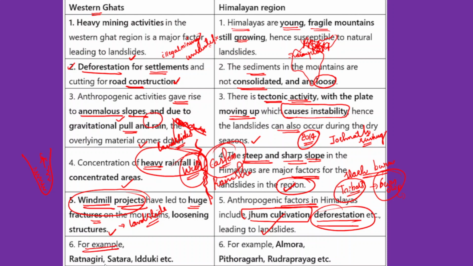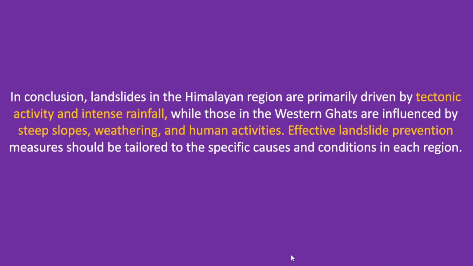So there are some examples. For example, Ratnagiri and Idukki in Kerala are the major examples. When we talk about examples of landslides in the Himalayan region, Almora, Pithoragarh and Rudraprayag are the major examples of landslides in the Himalayan region. So this is how you have to differentiate the causes between Western Ghats and Himalayan region when it comes to landslide occurrence.